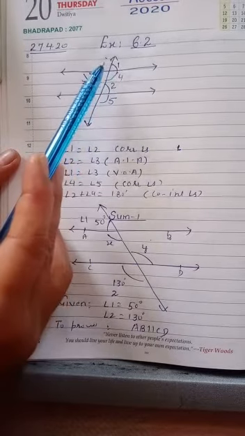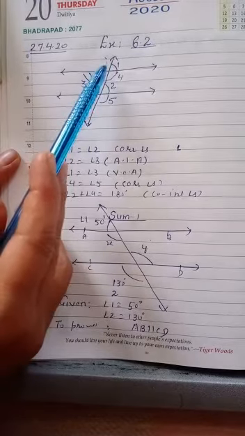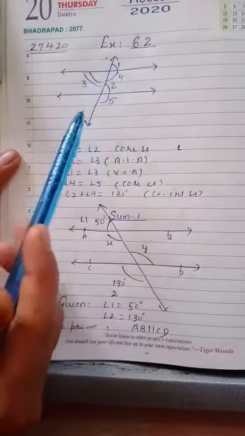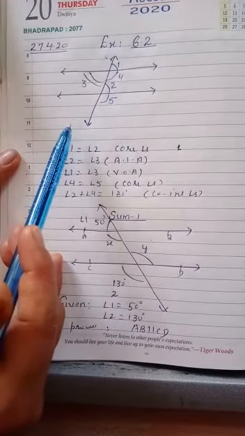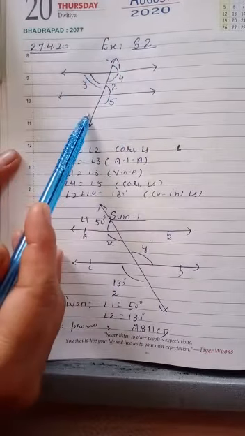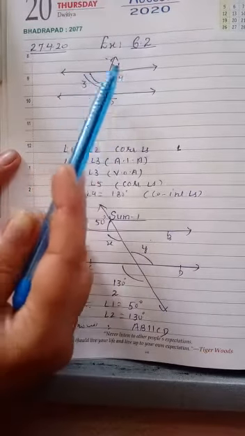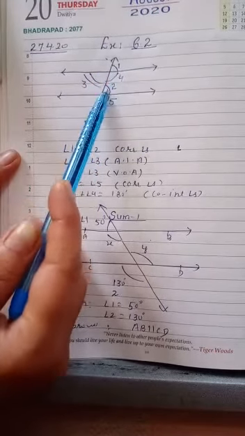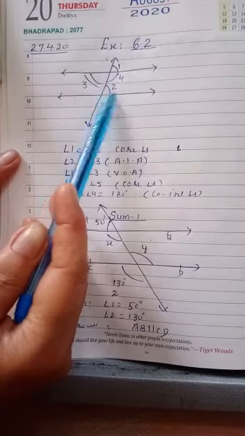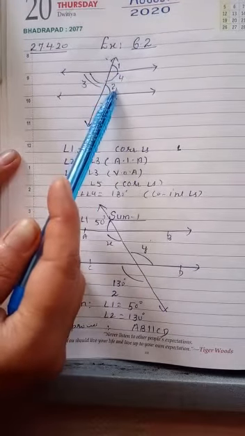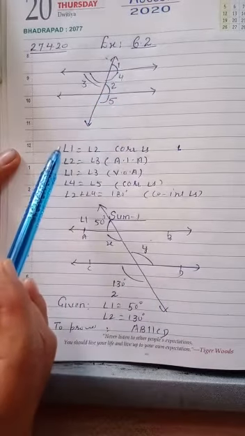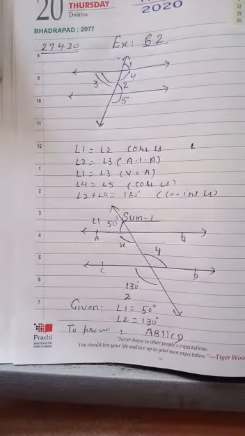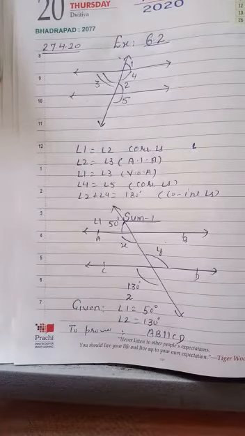Now, as we earlier studied in the first exercise, if two lines intersect, then their vertical opposite angles are equal. So 1 and 3 are also known as vertical opposite angles. In the same way, if the lines are cut by a transversal, and we see the interior angles on one side and add these two angles, their sum is always 180. So this is known as co-interior angles. We can say angle 2 plus 4 is equal to 180 degrees. Clear? We have done corresponding angles, alternate interior angles, vertical opposite angles, and co-interior angles.